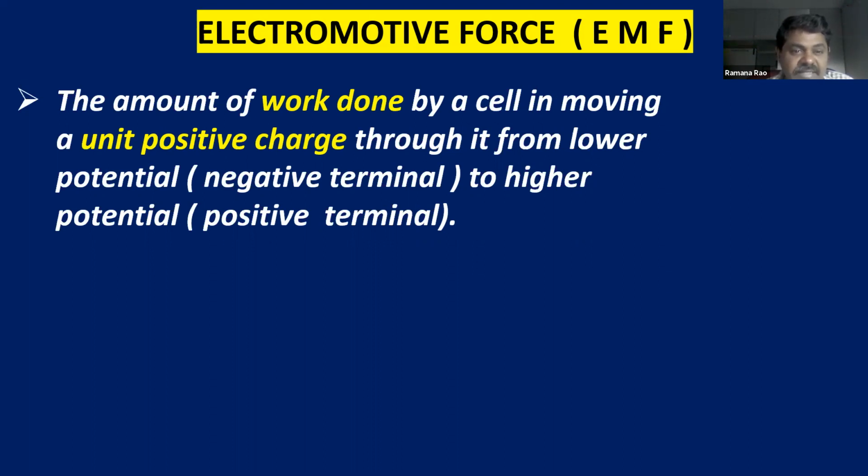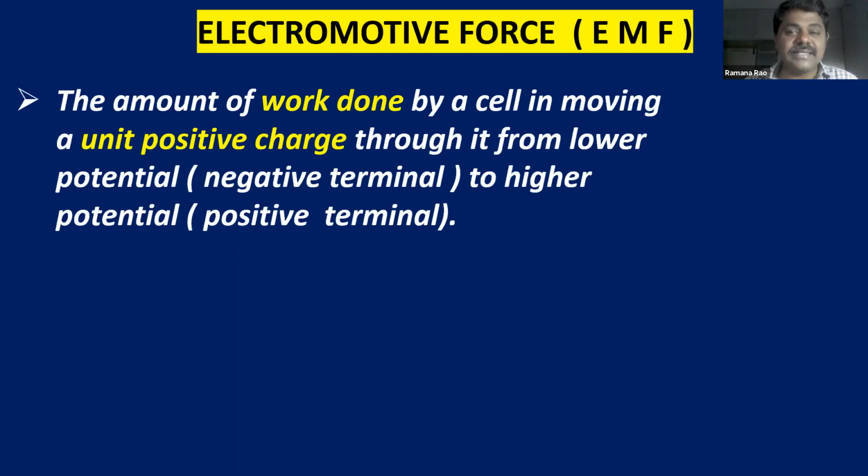For that, the battery has to do the work to move it from lower potential to higher potential. Just now we saw the battery has to do the work to pass a positive charge from the negative terminal to the positive terminal, because a positive charge cannot go from negative to positive on its own. So whenever you connect a battery, the battery has to do the work on a positive charge.